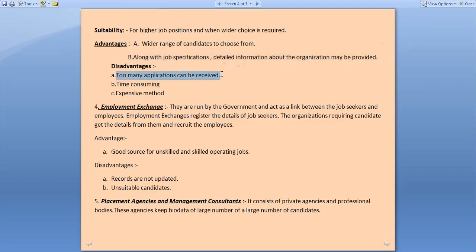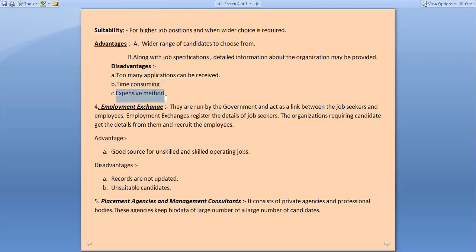As you are using print media advertisement, it will cover a wide range of people, so too many applications can be received. It will require a lot of time, so it is also a disadvantage: time consuming. There are so many applications that you will receive for a particular job. You need to scrutinize each and every application. It is very time consuming, as it requires scrutiny of every application that you have received.